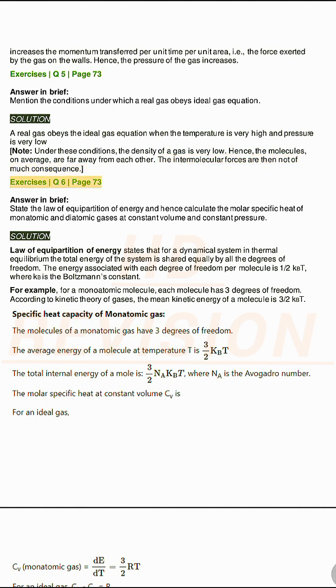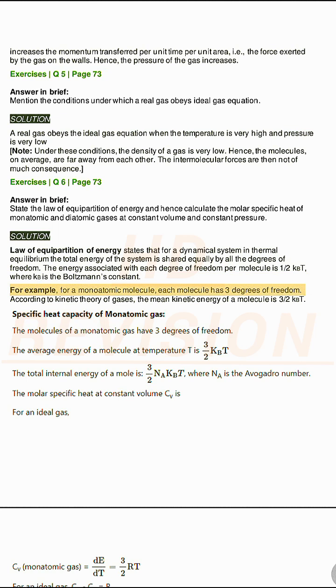Exercises Q6, page 73. Answer in brief. State the law of equipartition of energy and hence calculate the molar specific heat of monatomic and diatomic gases at constant volume and constant pressure. Solution. Law of equipartition of energy states that for a dynamical system in thermal equilibrium the total energy of the system is shared equally by all the degrees of freedom. The energy associated with each degree of freedom per molecule is 1/2 k_B T, where k_B is the Boltzmann constant.